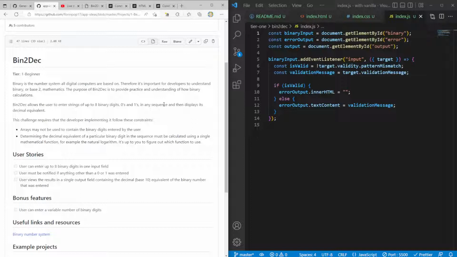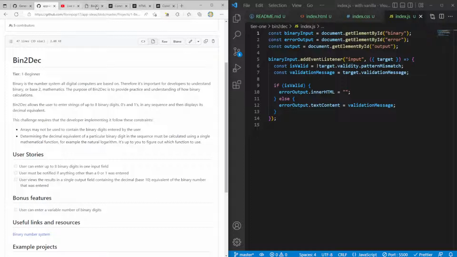Let me think about this, because assuming users are using this correctly, I can always keep track of how many digits have been entered so far. And based on the position, I can either add a power of 2 or not. But that assumes that users are using the application as it's intended.